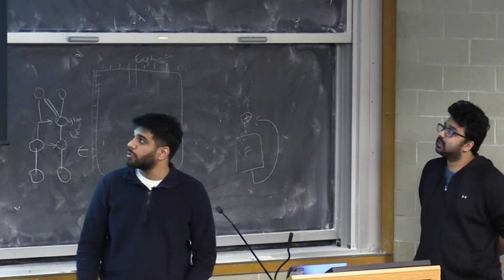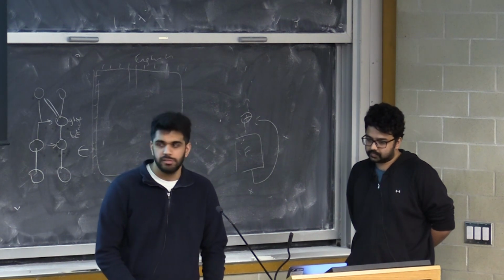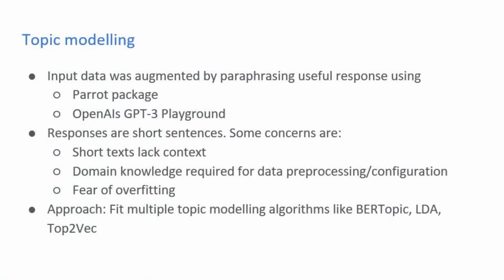The second goal of our project, topic modeling, aims to identify different topics, themes, and entities from a given text or corpus. We had to augment the input data using the Parrot package and the OpenAI GPT-3 Playground. One of the challenges we faced was that the responses were really short and therefore lacked context, and we also had some fear of overfitting. So we took an approach where we fitted multiple topic modeling algorithms like BERTopic, LDA, and Top2Vec.